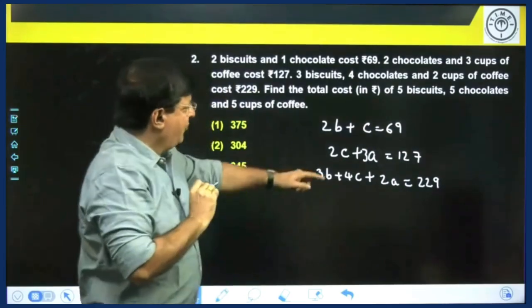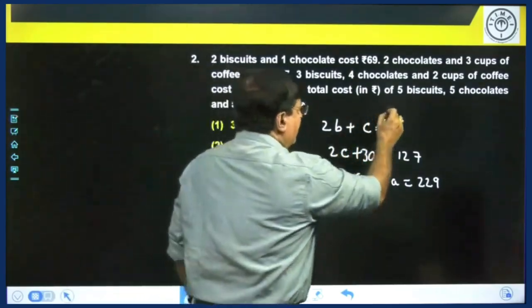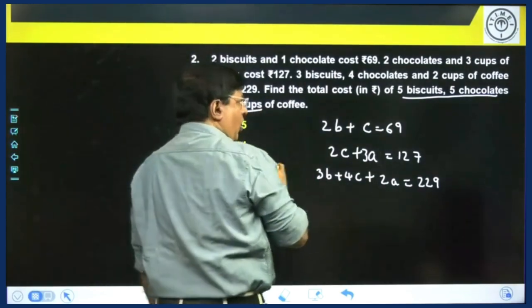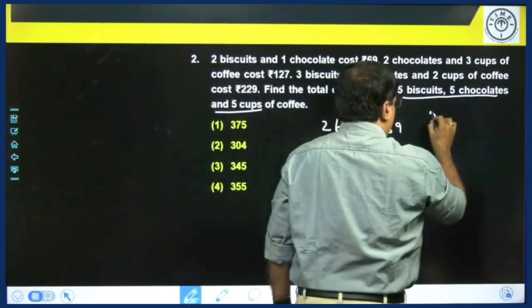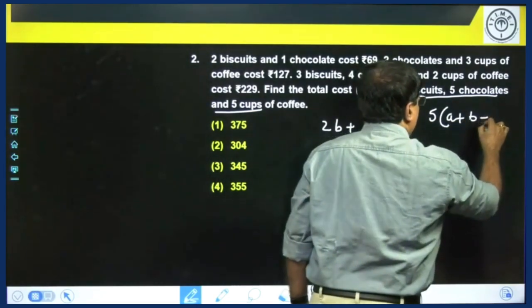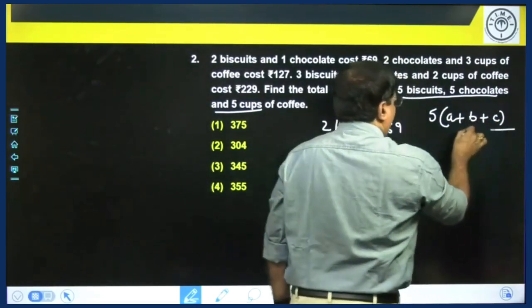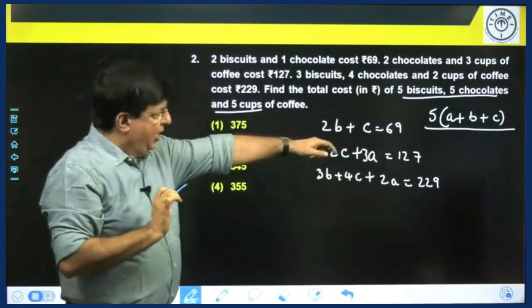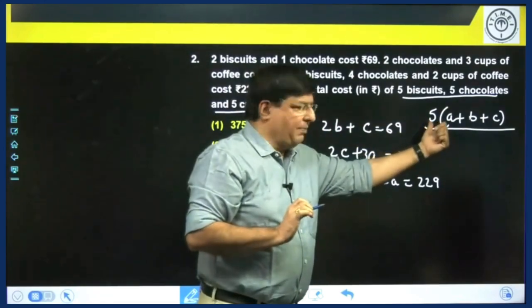You have to find the cost of 5 biscuits, 5 chocolates and 5 cups of coffee. That means you need to find 5 times A plus B plus C. Your final answer should be a multiple of 5.